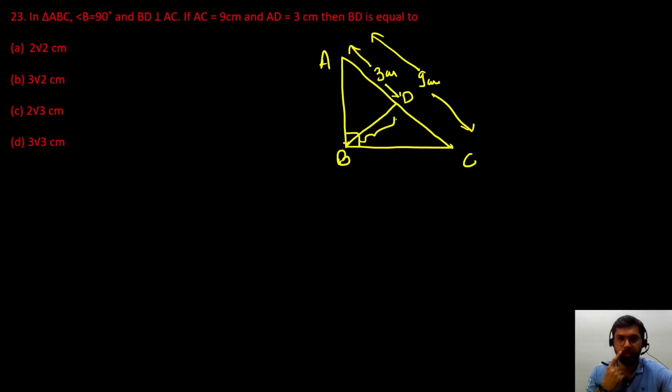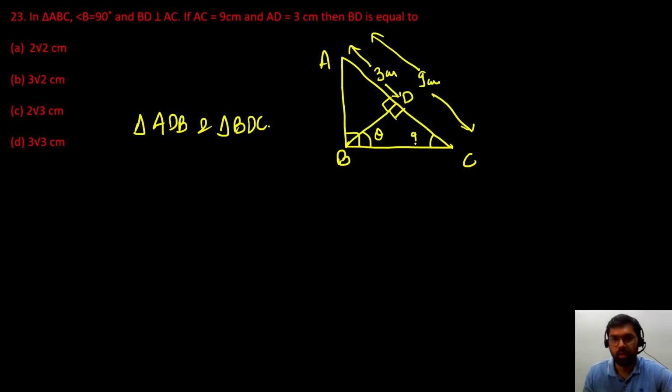How will you solve this? Let us take the help of similarity. I am considering two triangles, triangle ADB and triangle BDC. If this angle is 90 degrees and I consider this angle theta, then this will be 90 minus theta by the angle sum property.